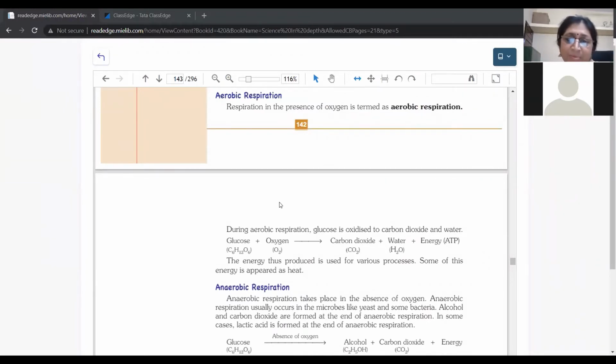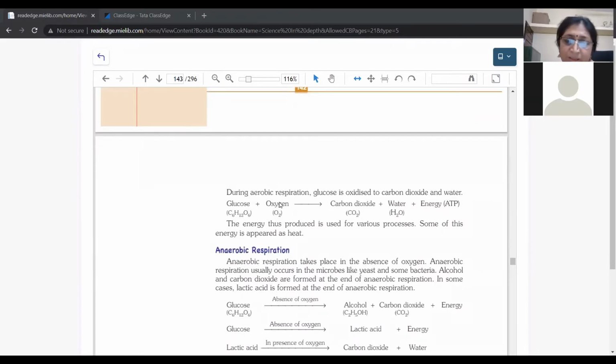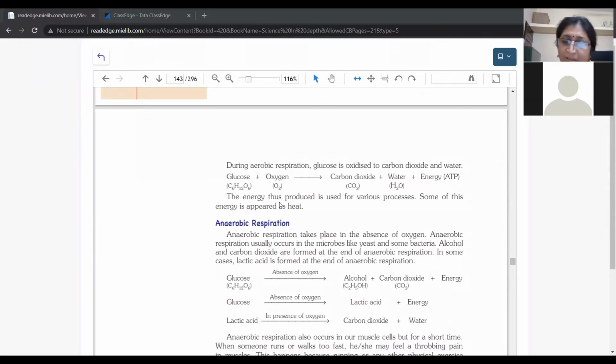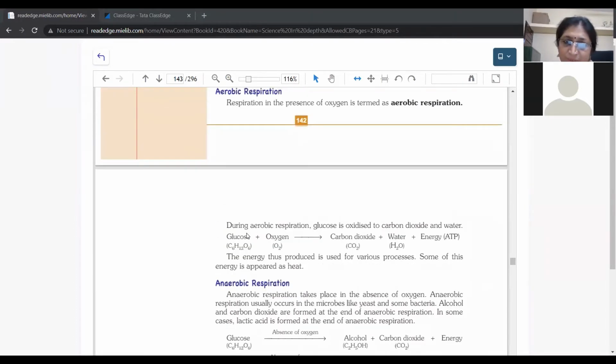In aerobic respiration, the presence of oxygen is important. But in anaerobic respiration, there is no need of oxygen. That means respiration takes place in the absence of oxygen. That is called anaerobic respiration.